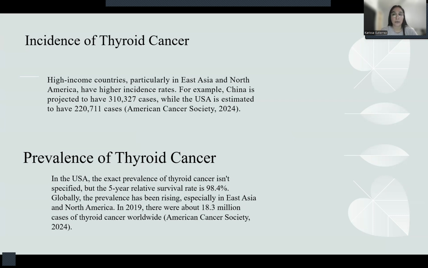Some prevalence of thyroid cancer in the US, the exact prevalence of thyroid cancer isn't specified, but the 5-year relative survival rate is a 98% of survival. Globally, the prevalence has been rising, especially in East Asia and North America. In 2019, overall, there was about 18.3 million cases of thyroid cancer worldwide.